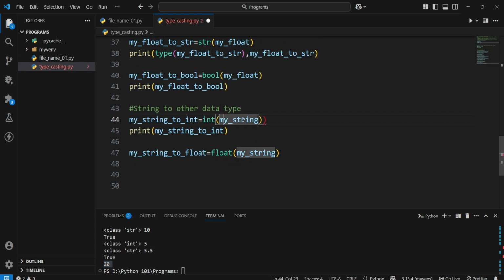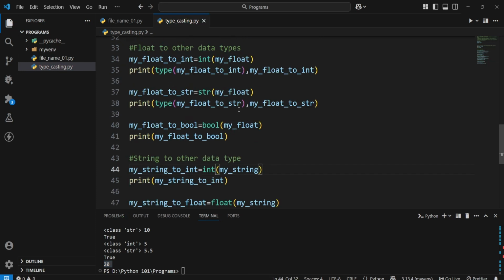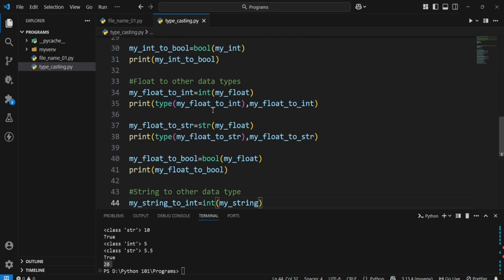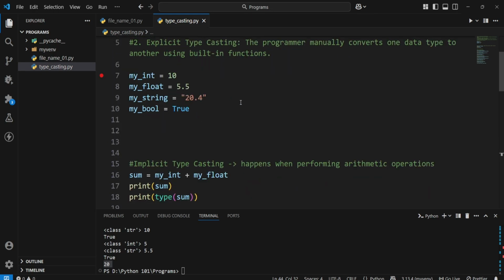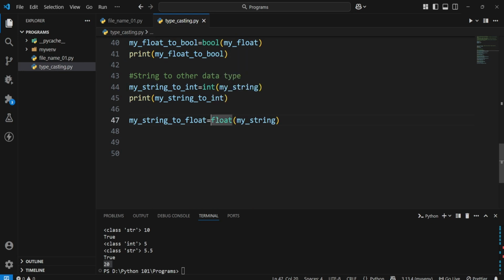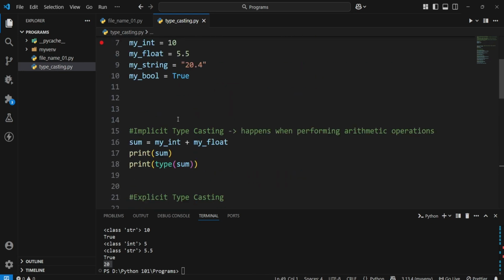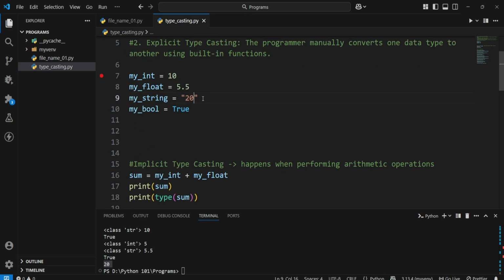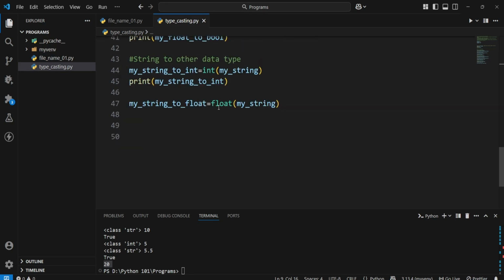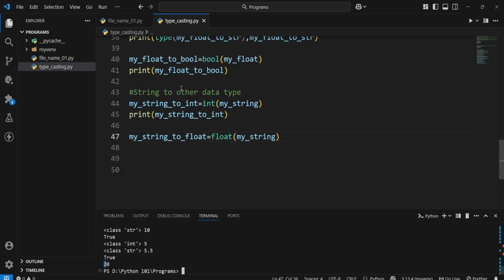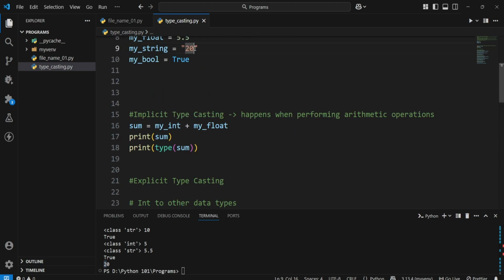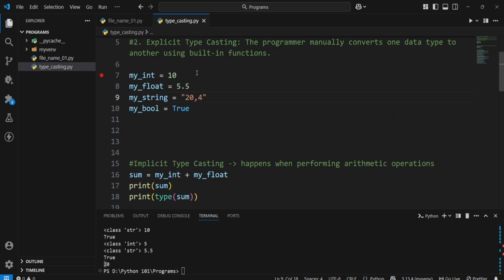Okay, let's not do that. So here, when converting to float, if I give my string, even though I give a whole number like 20, my float will directly convert it into a floating point value regardless of whether it has a decimal point or not. Let's give 20.4.